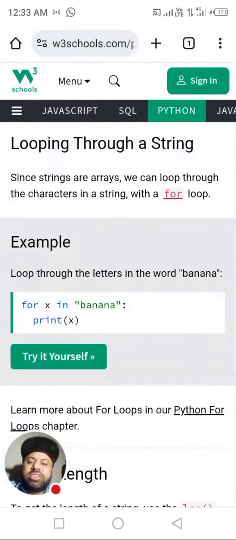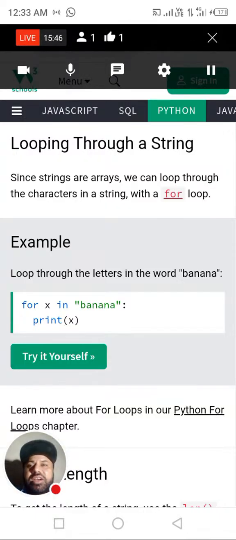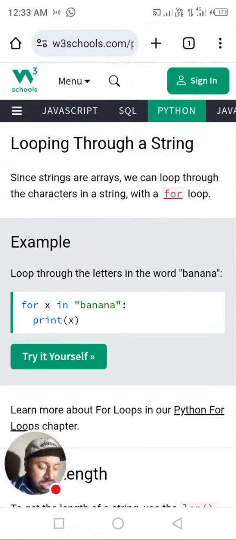Looping through a string: since strings are arrays, we can loop through the characters in a string with a for loop. Dear students, looping is a very important concept, like the if-else condition. I want to explain the for loop, but its detail will be given in the next lecture.